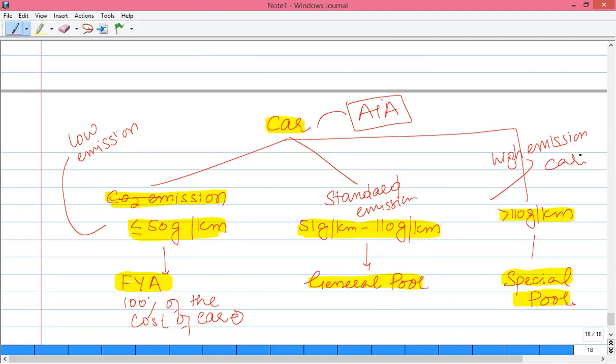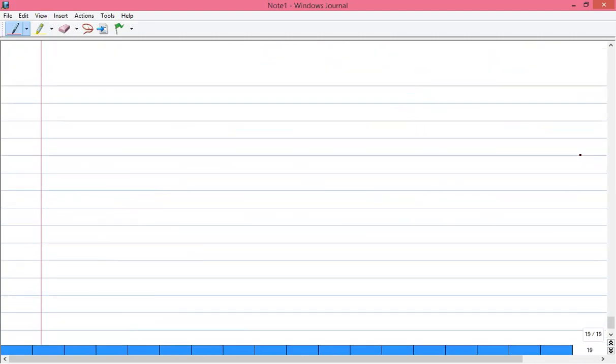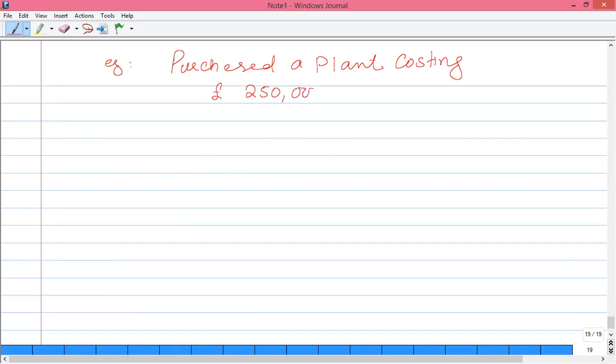Now let's calculate the capital allowances. So for example, assuming that a business has purchased a plant costing 2,50,000 and the accounting period is of 12 months. Now let's see this, assuming this plant is part of a general pool item.